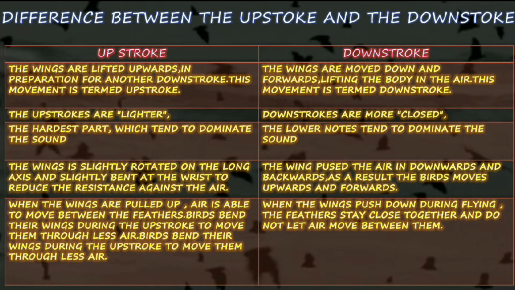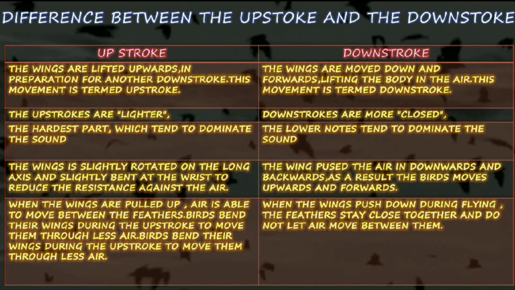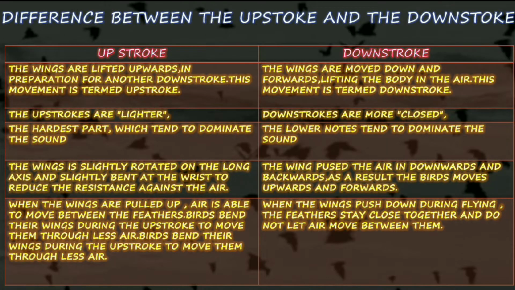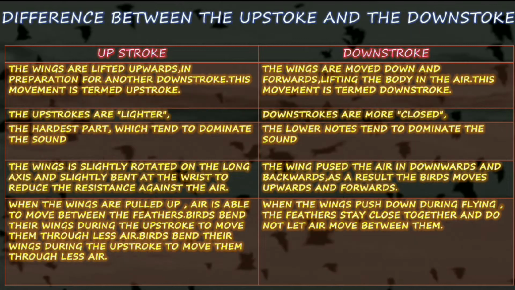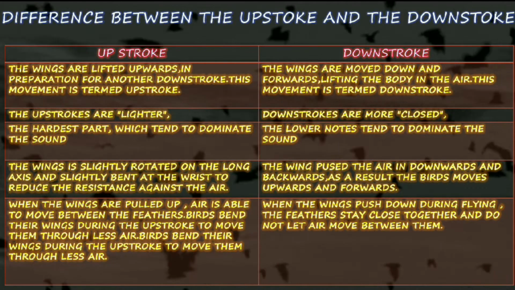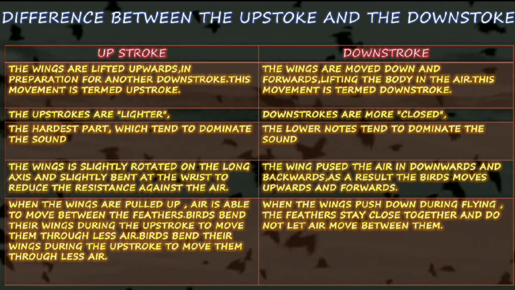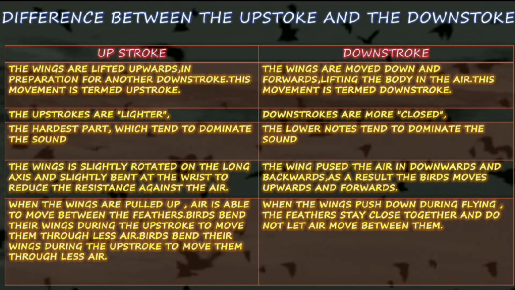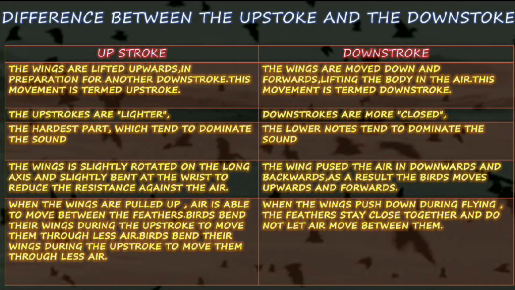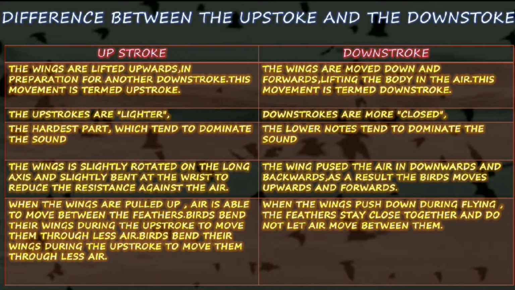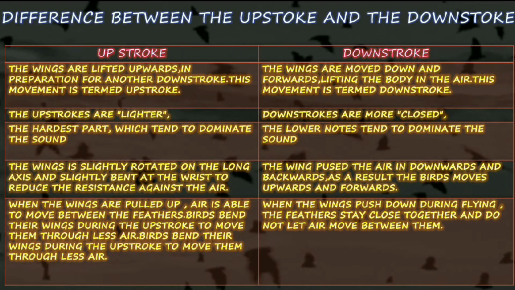When the wings are pulled up, air is able to move between the feathers. Birds bend their wings during the upstroke to move them through less air. When the wings push down during flying, the feathers stay close together and do not let air move between them.